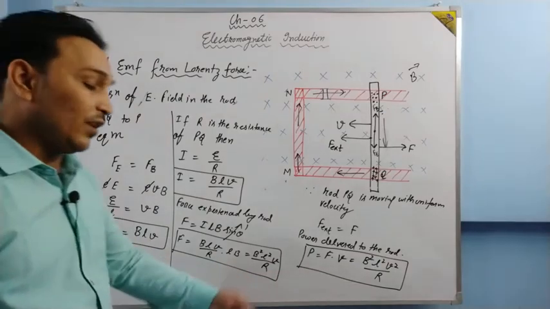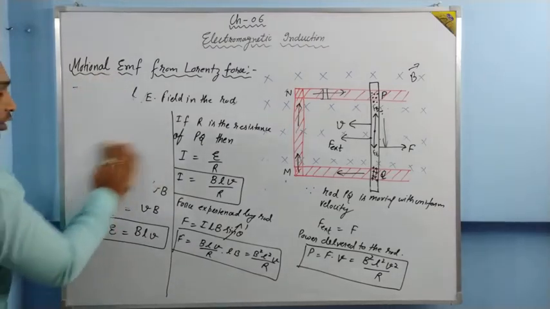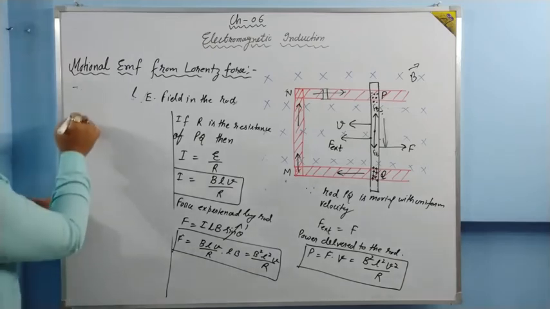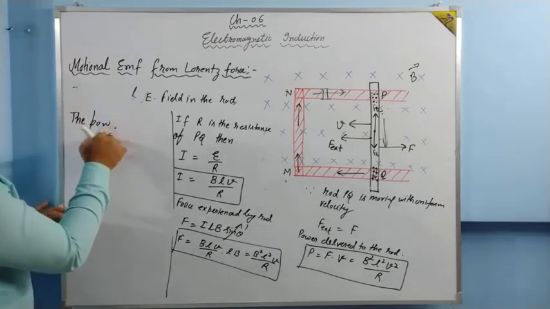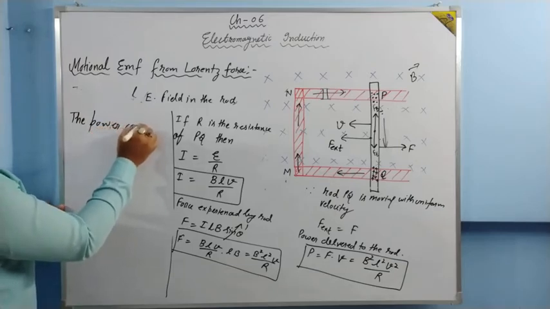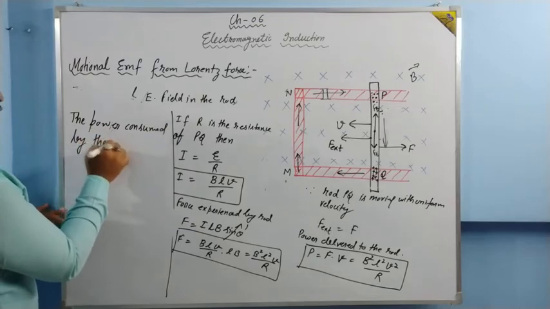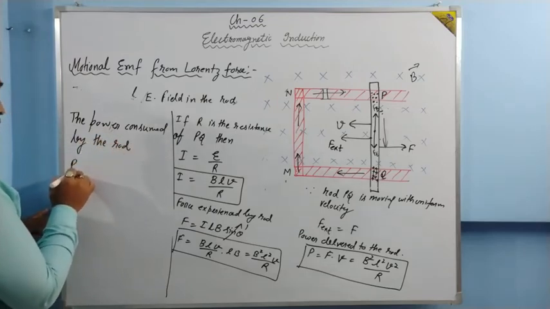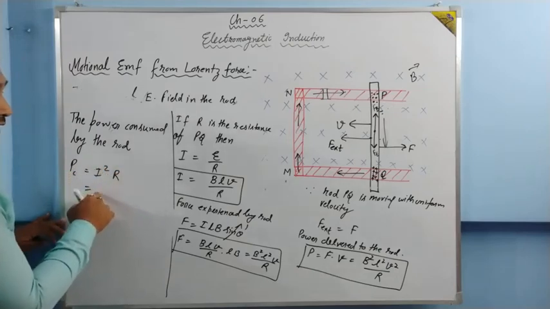And what is the power consumed by the rod? The power consumed by the rod will be P consumed, let us say I square R. What is the value of I square?